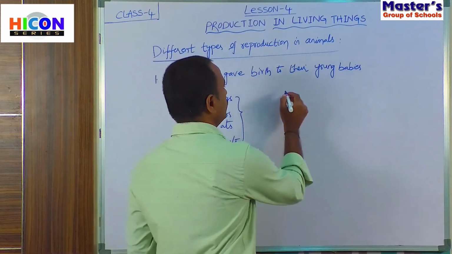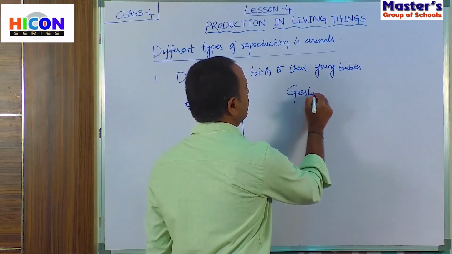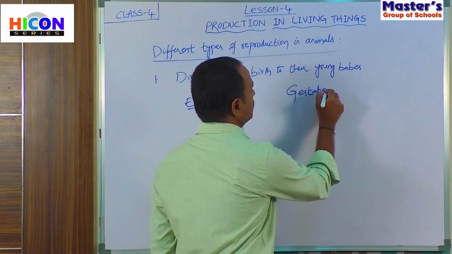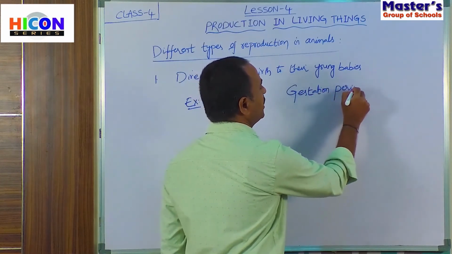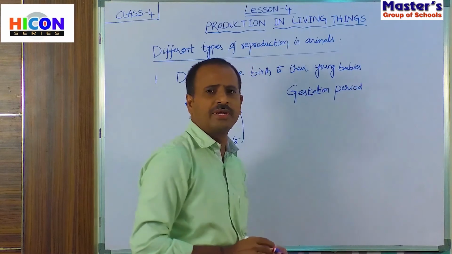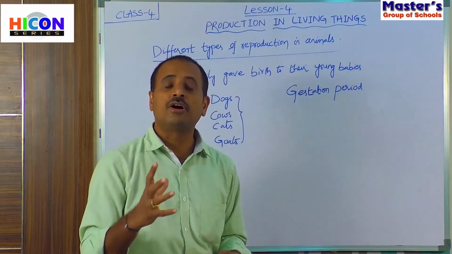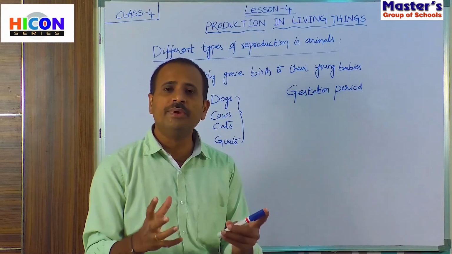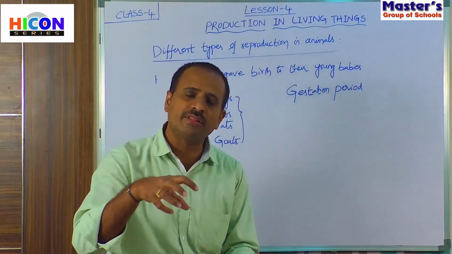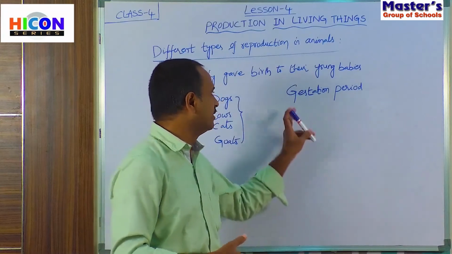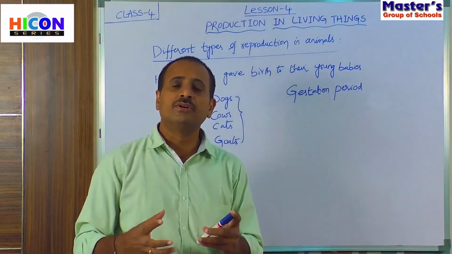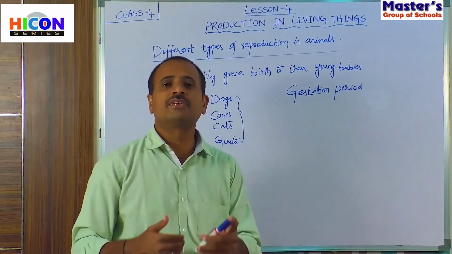So children, what is that? The gestation period. What is the gestation period? The gestation period is the time, that is the number of days, for which the new babies are present inside their mother's body. During this gestation period, they will develop inside their mother's body.